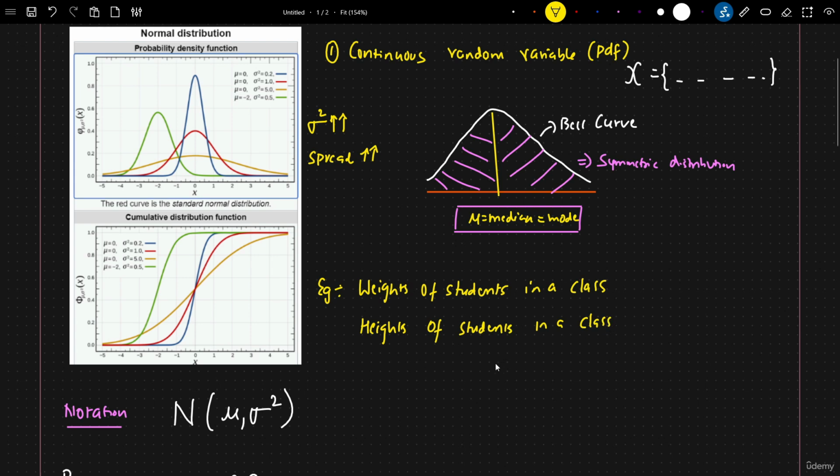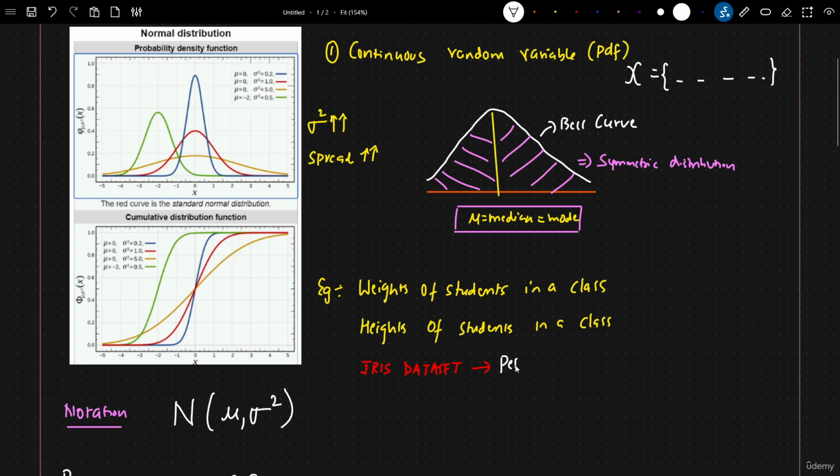This may follow a normal or Gaussian distribution. One of the most common data sets that you will be looking at if you're working as a data analyst or data scientist is called the iris data set. So in this iris data set, you have 4 important features.